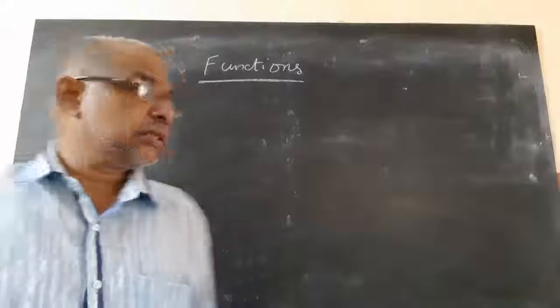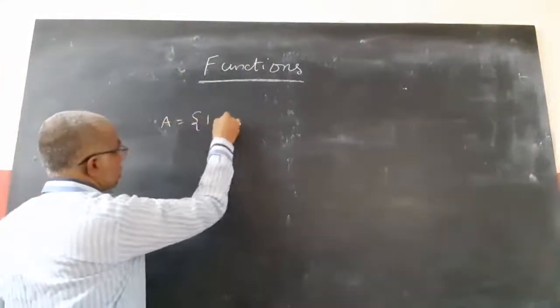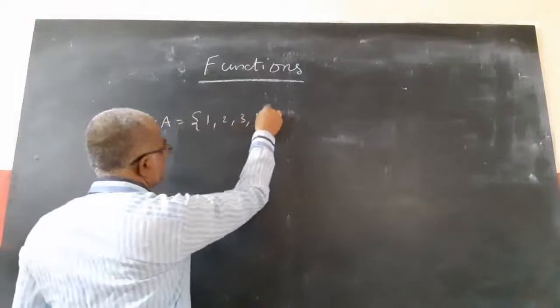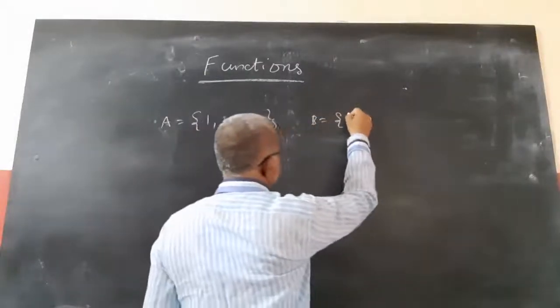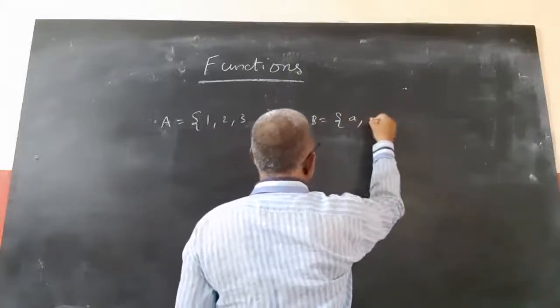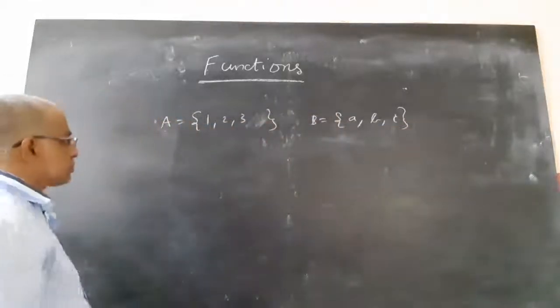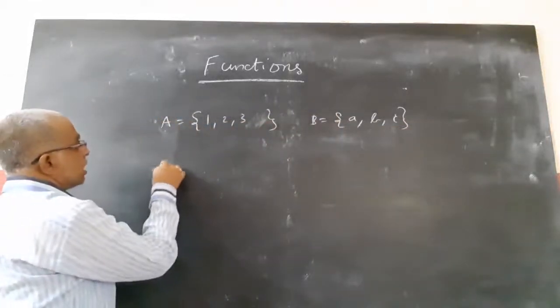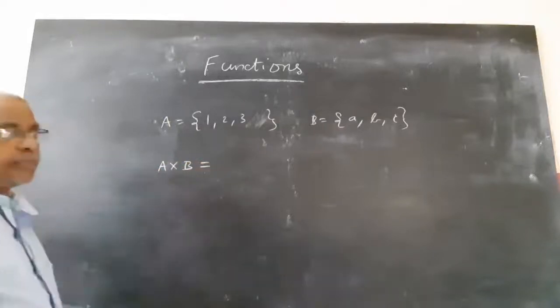Sets and relations. If A is a set containing the elements 1, 2, 3, 4 and B is a set containing the elements A, B, C, then A cross B is called the Cartesian product.